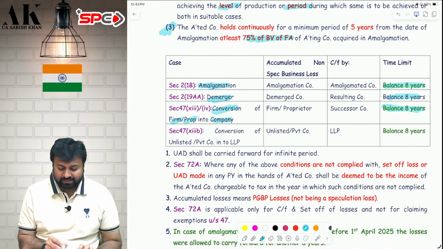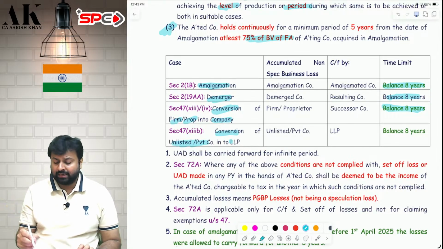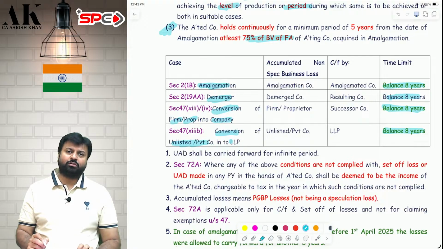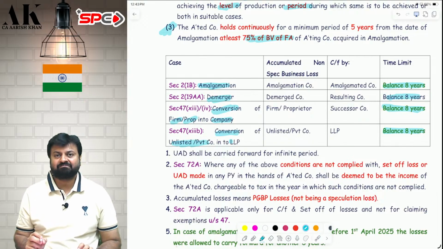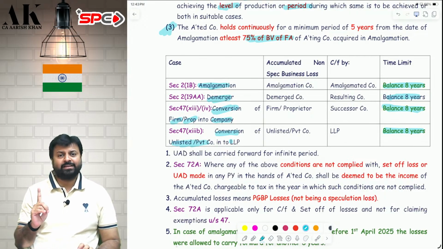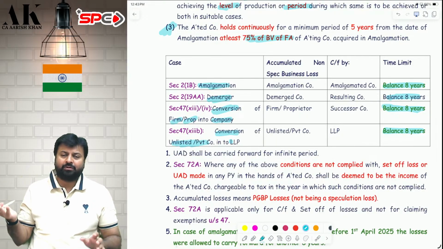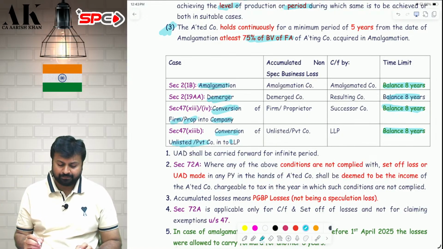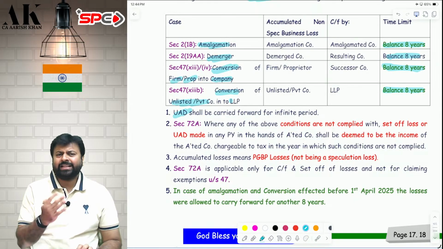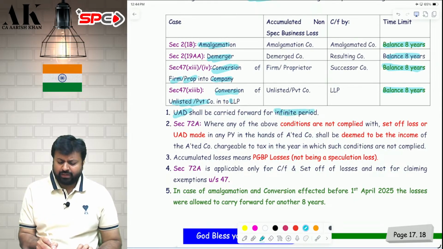This is the disadvantage. For conversion of an unlisted or private company into an LLP, here also it was another 8 years. But from 1st April 2025, it is balance 8 years. So in amalgamation and succession, an amendment has come. In demerger, the provision was already like that earlier also. For UID, there is no restriction. For UID, you can carry forward for an infinite number of years.